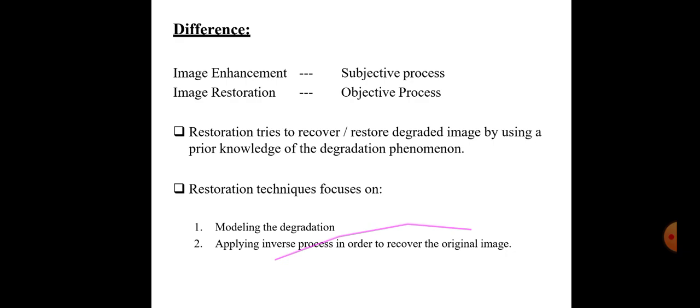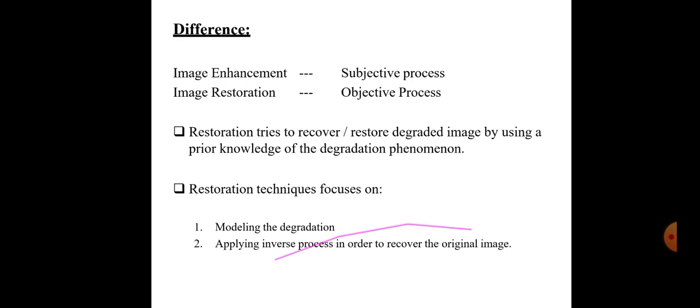The subjective process means it is designed by means of human perception. The human perception designs the enhancement of the image. So according to the human visual system, we apply some kind of filtering, or we enhance the image. This is called a subjective process.